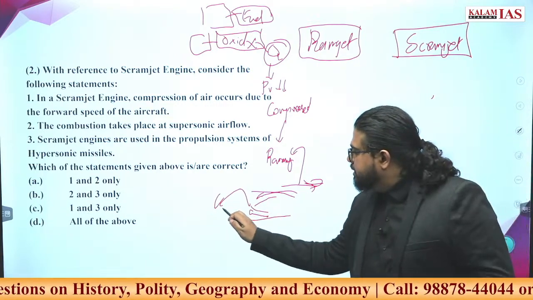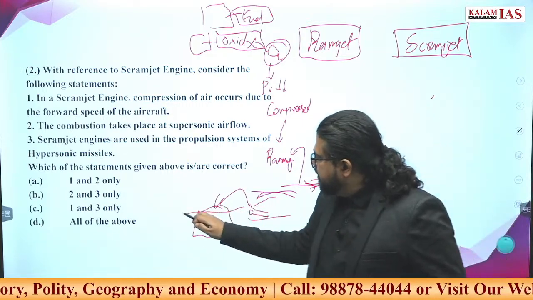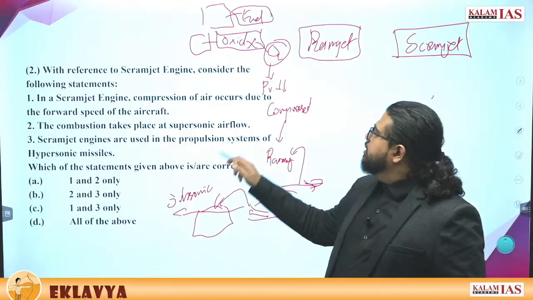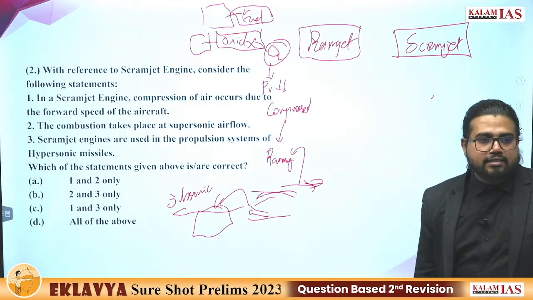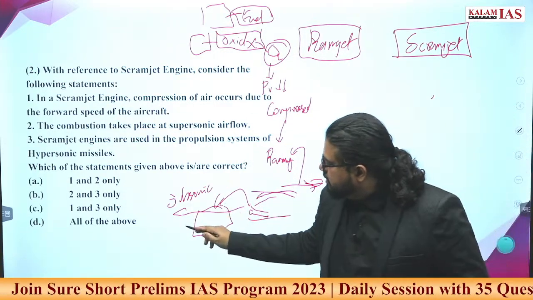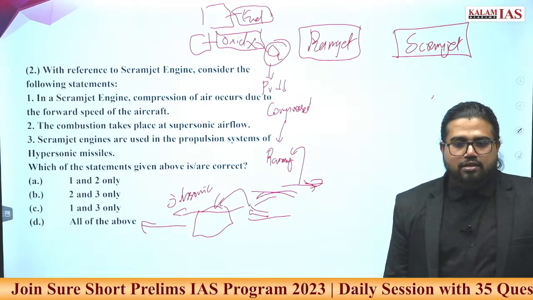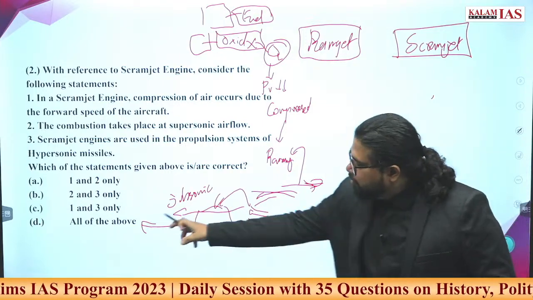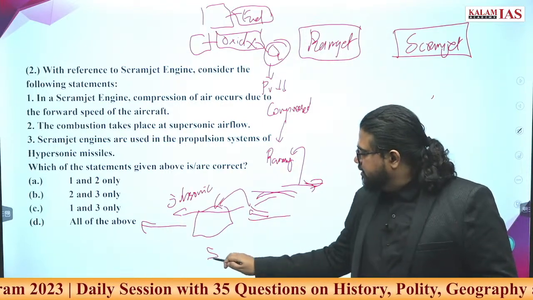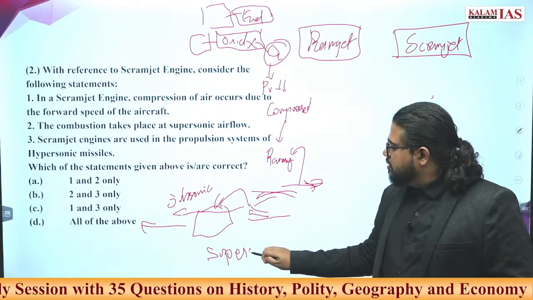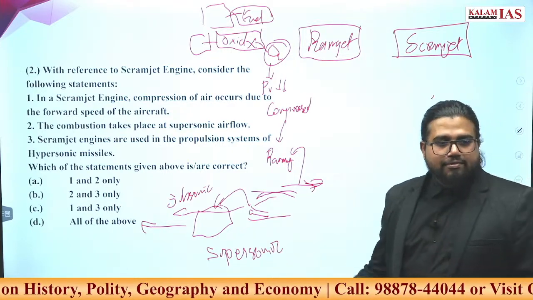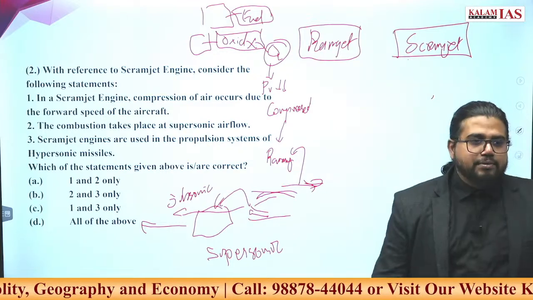Now if in the combustion chamber the air is moving at subsonic speed, that kind of engine we call a Ramjet engine. After the combustion, the exhaust goes to the nozzle outside of the rocket, and thrust is generated. If the whole flow is happening at supersonic speed, then we call it a scramjet engine.